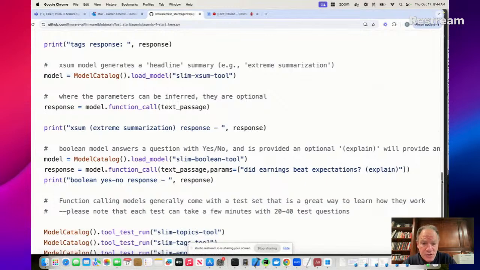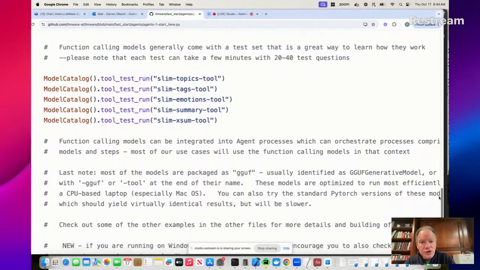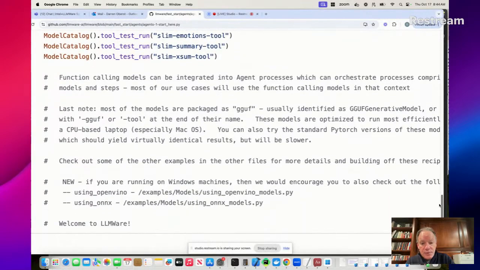Now, keep going through this with a whole series of different models. And then we wanted to show you, if you want to just run through a whole batch, you can run this tool test run. This is going to pull the model. It's going to pull a test set that we include with the model, and you can actually see the whole thing unfolding before you to give you a really good representative view of what those models are doing. Now, a couple of quick backgrounds before we pivot to the next example, before we start getting to some really, really interesting stuff.